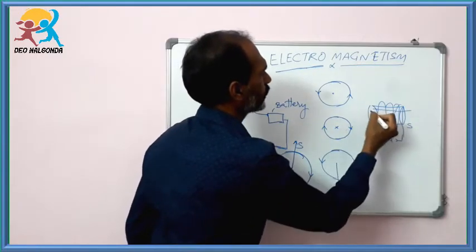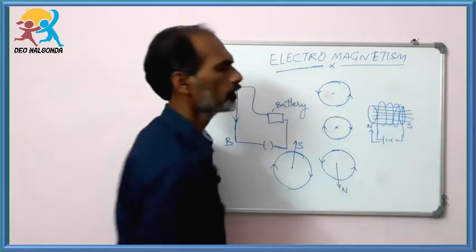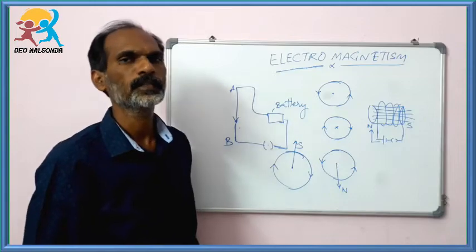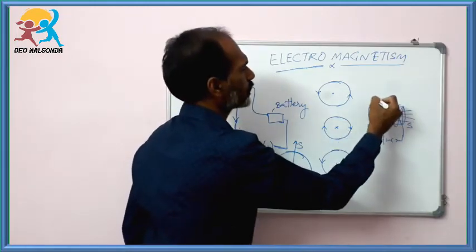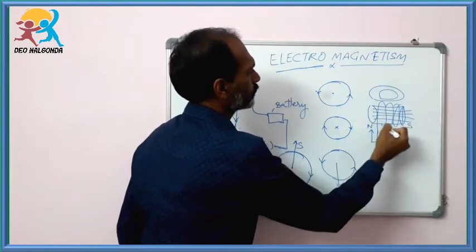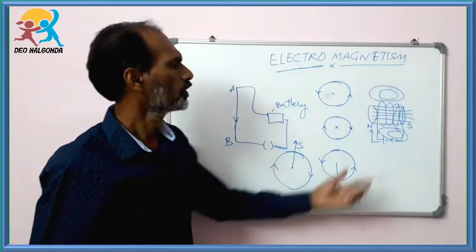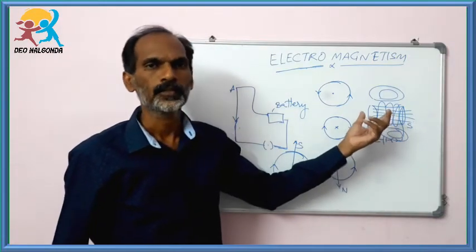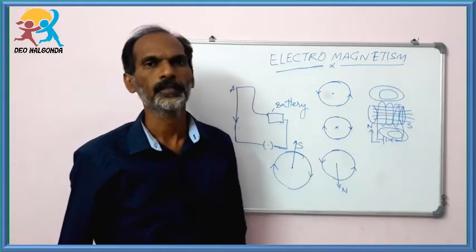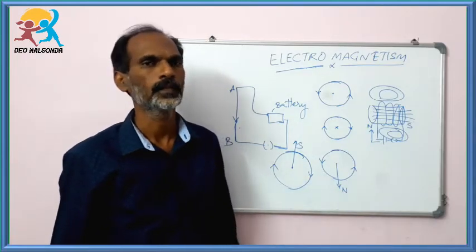The magnetic field lines we can draw like this. The magnetic field lines are produced around this bar magnet. It means as long as the electric current travels through a solenoid, the solenoid behaves like a bar magnet.